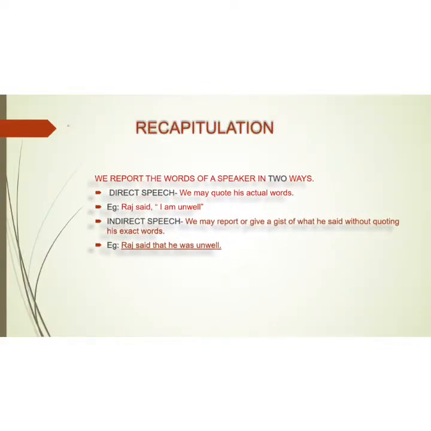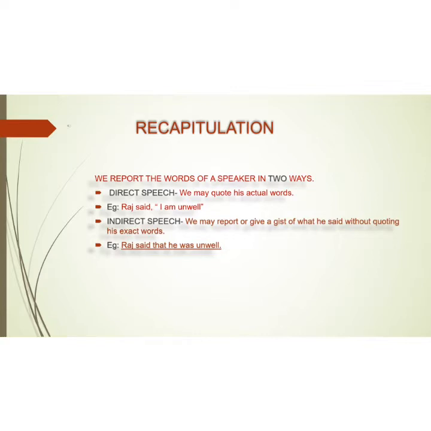There are two ways whereby we can communicate, through direct speech or through indirect speech. When we quote the exact or actual words of the speaker, the sentence is said to be direct speech. On the other hand, when we convey the gist or just report what the speaker said without quoting the actual words of the speaker, the speech is called indirect.